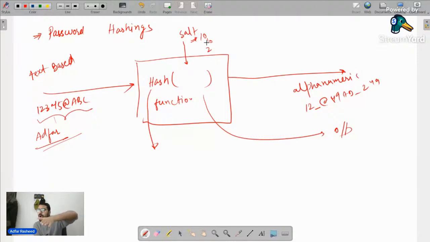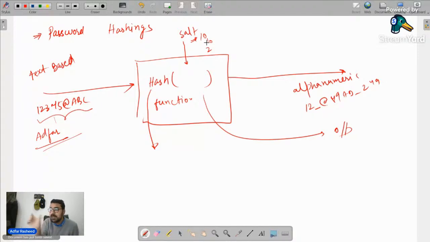This whole concept is called password hashing. Am I clear? Give me a quick confirmation in the chat. So we use the hash method, and to hash it properly, we implement salt on top of it, which makes sure it generates a new hash even for the same inputs.